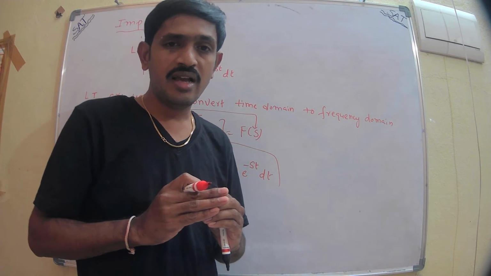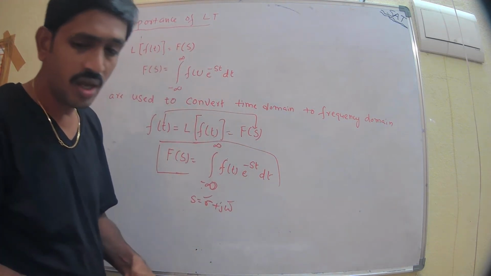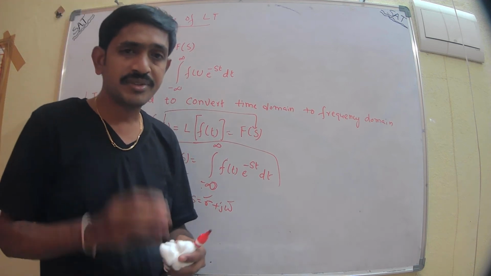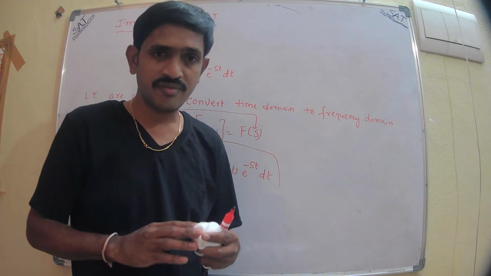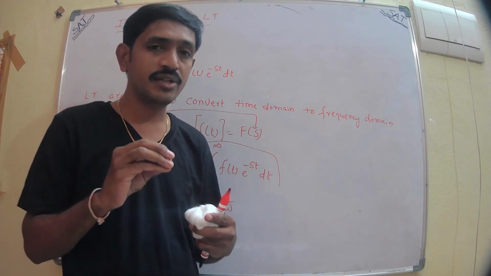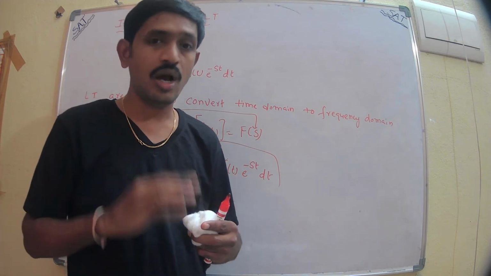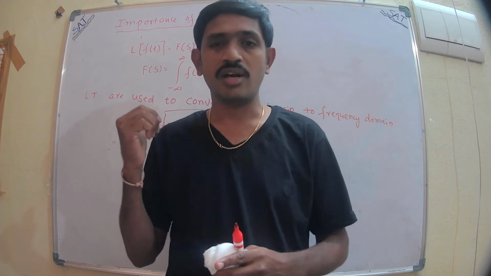Okay, are you getting the point or not? Yes. So f of s is a function. Now I am going to calculate some standard input signals that I have to give the control system. First of all, we have to convert that standard input signal to an s domain function. Now how to convert the term to s domain? By using this formula. Let us see.